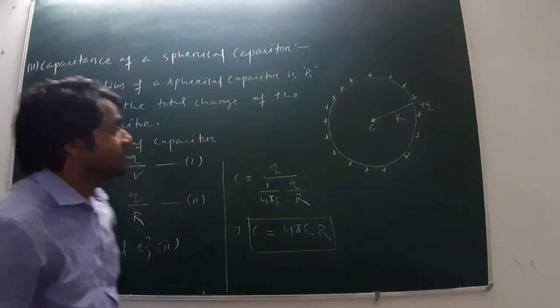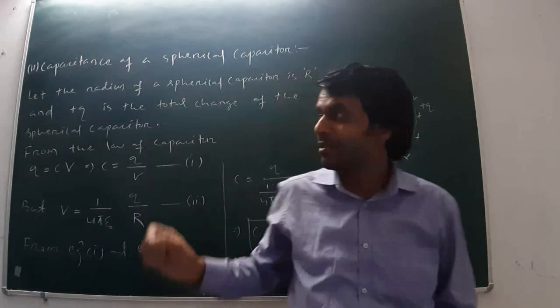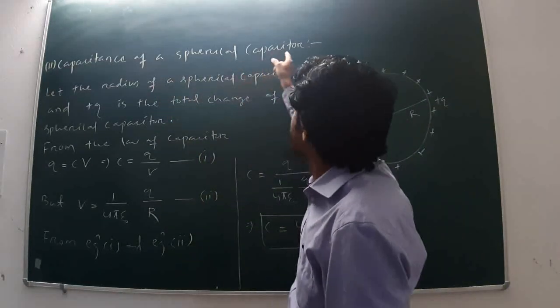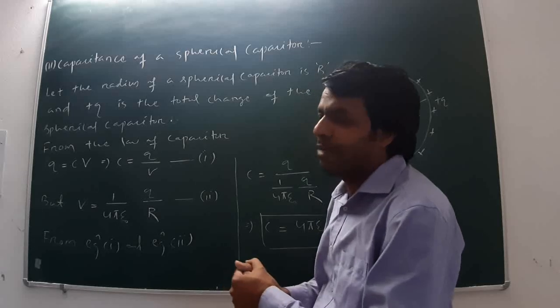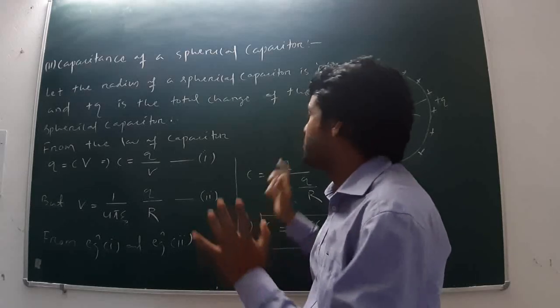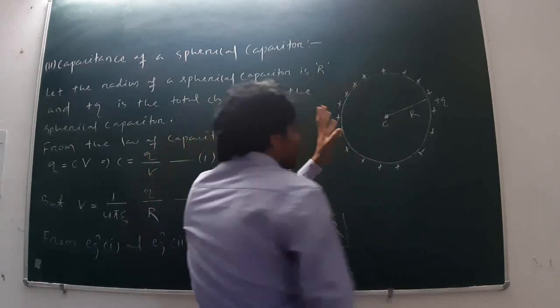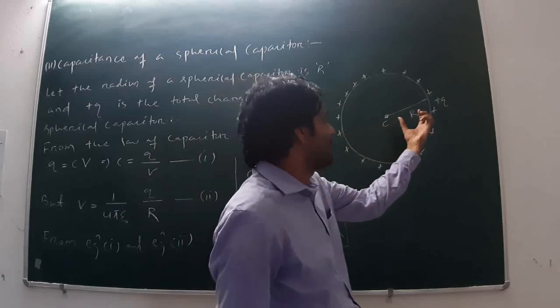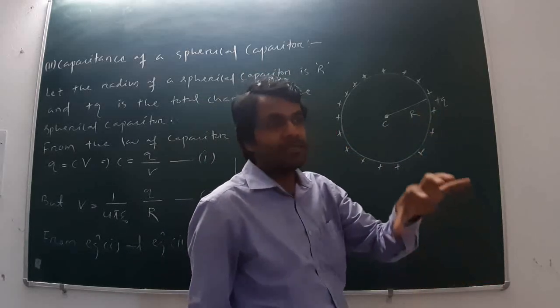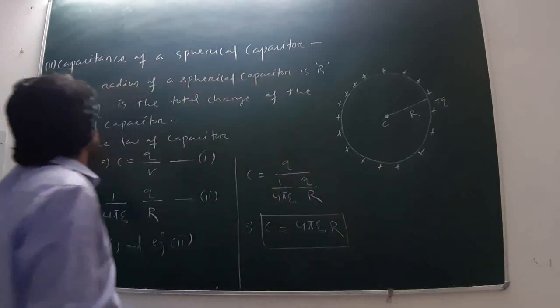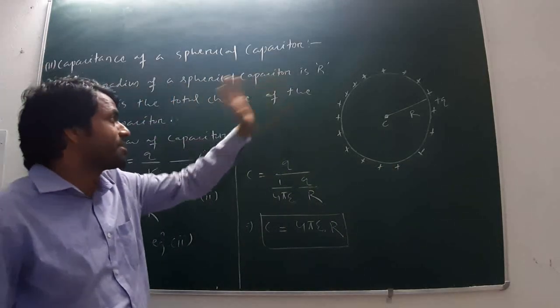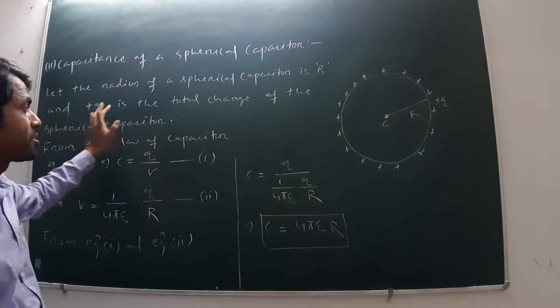Next, the second part is the spherical capacitor. What is the capacitance of a spherical capacitor, in which the insulating medium is vacuum, having the permittivity epsilon naught? So I have taken here a spherical capacitor having radius capital R, and the total charge on the capacitor is plus Q.